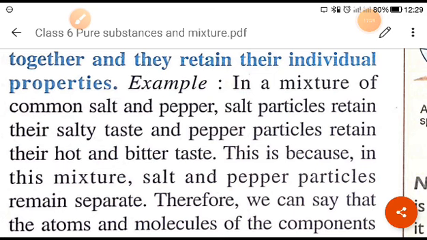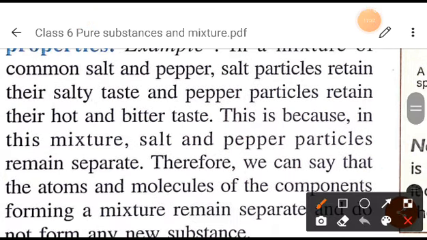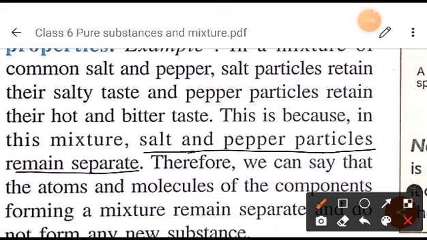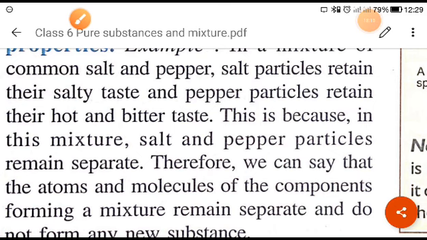This is happening because in this type of mixture, the salt and pepper particles remain separated. They retain their properties after we have mixed them. That is why we get the taste of salt and pepper separately, right?